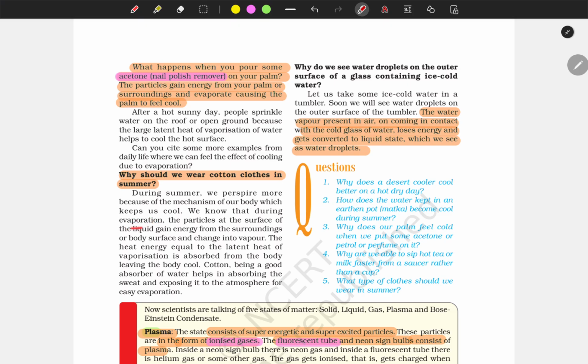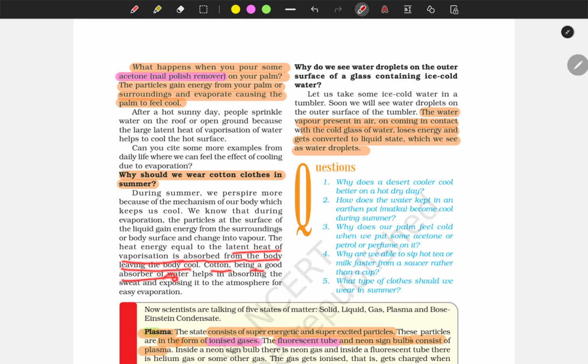Do you know that during evaporation, the particles at the surface of a liquid gain energy from the surroundings or the body to change into vapor? The heat energy equal to the latent heat of vaporization is absorbed from the body, leaving the body cool. So this is an important thing.